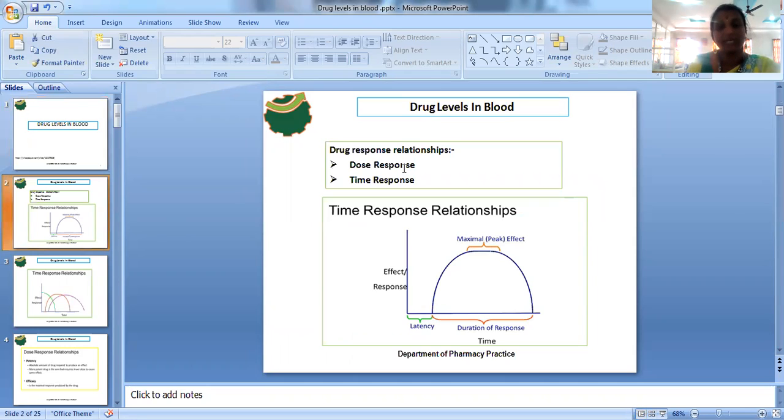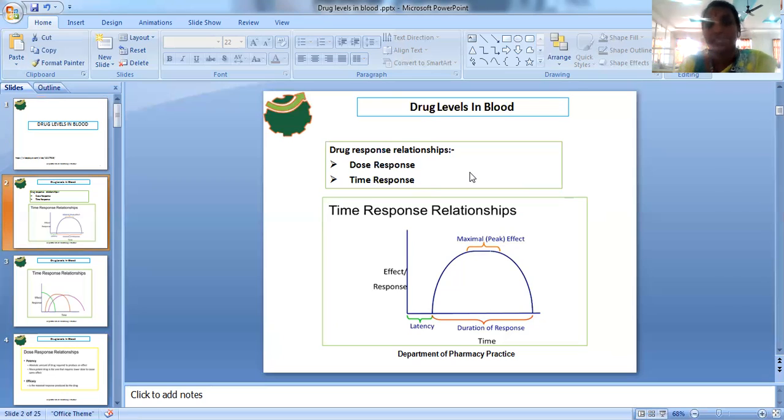Before going to that, let us have some idea regarding how the drug will be experienced, and what responses can be experienced by the drug in the blood. Commonly, once the drug is administered, the drug response relationship can be explained by two responses. The first one is the dose response and the second is the time response.